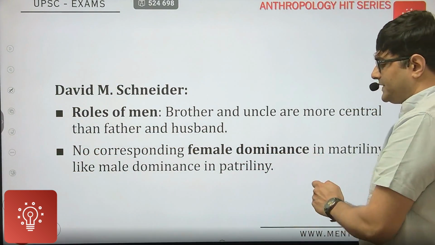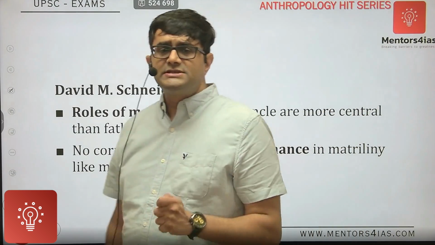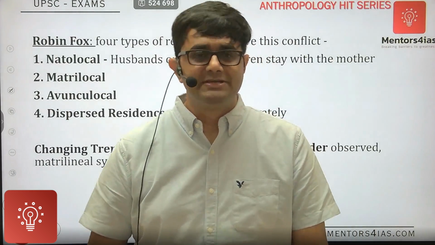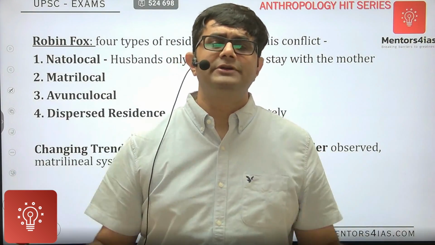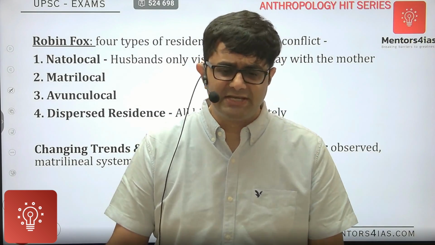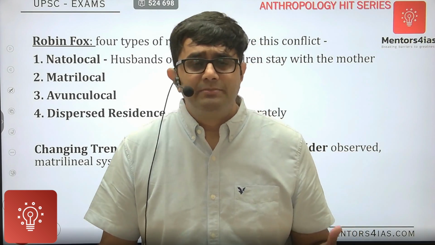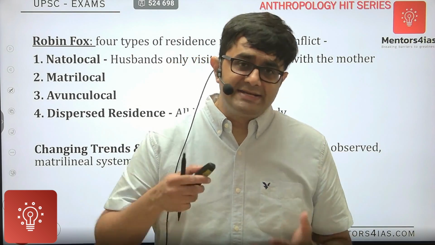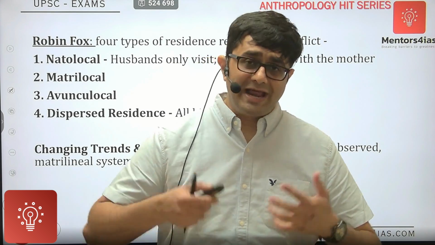Therefore, we need to understand this concept within the framework of the kinship system. In the conclusion, however, you can always mention that due to westernization, due to urbanization, matrilineal society itself is undergoing change, or rather a decline.